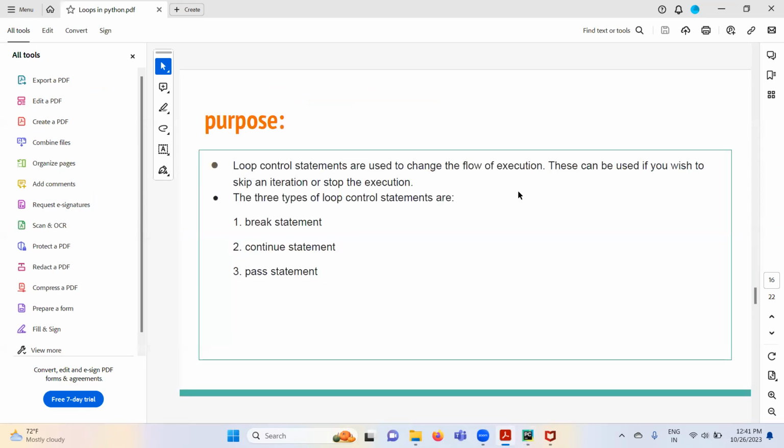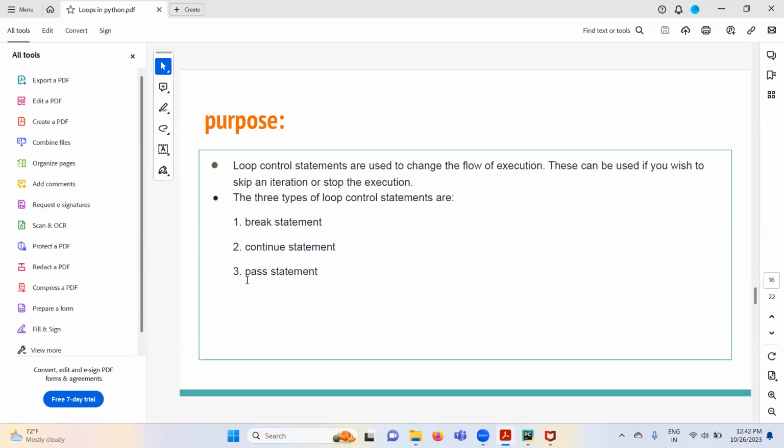Loop control statements are used to change the flow of execution. These can be used if you wish to skip an iteration or stop an execution. The three types of loop control statements are the break statement, the continue statement, and the pass statement.